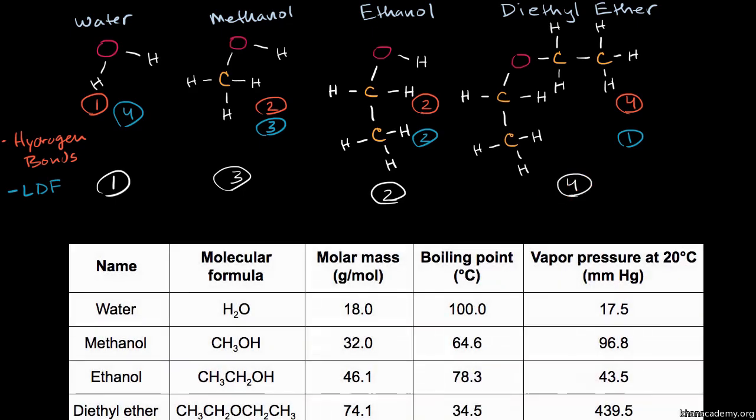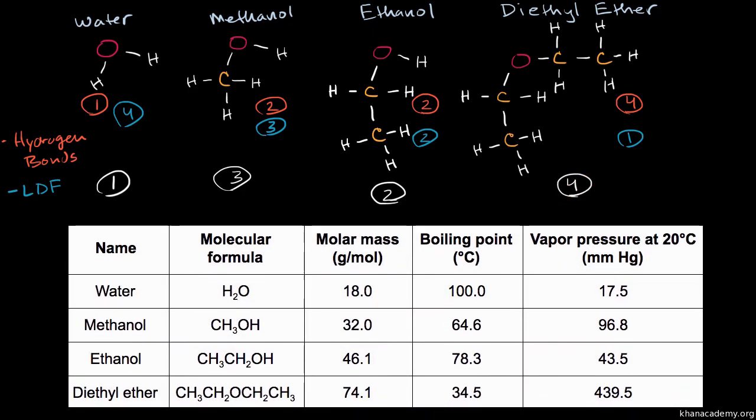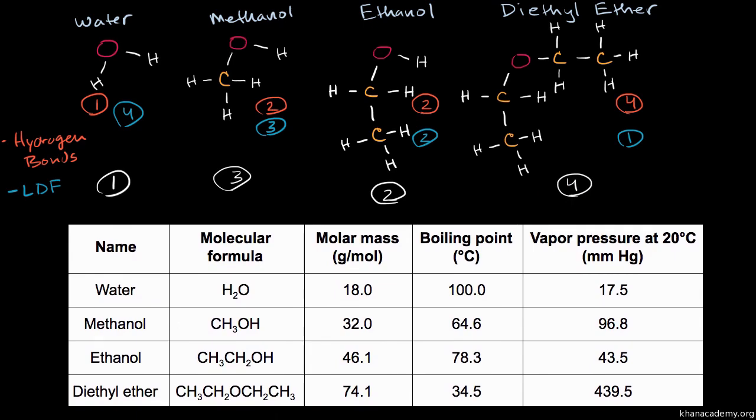And if we look at the actual data, it's consistent with what we just talked about. We can see very clearly that water has the highest boiling point, ethanol is second, methanol is third, and diethyl ether is fourth, completely consistent with our intuition.